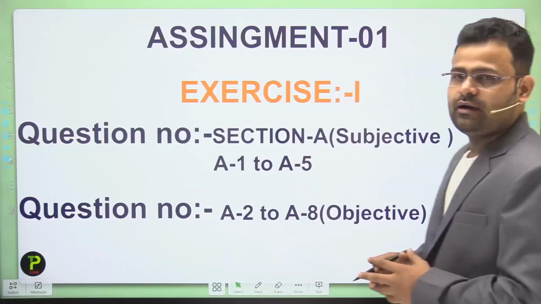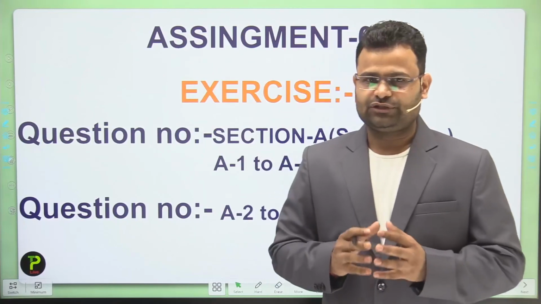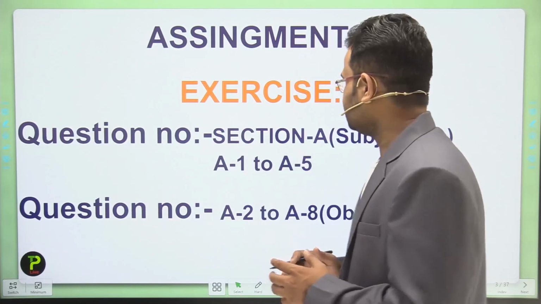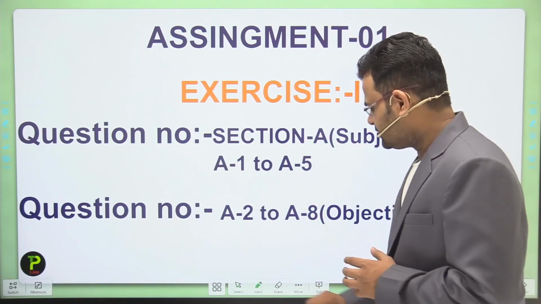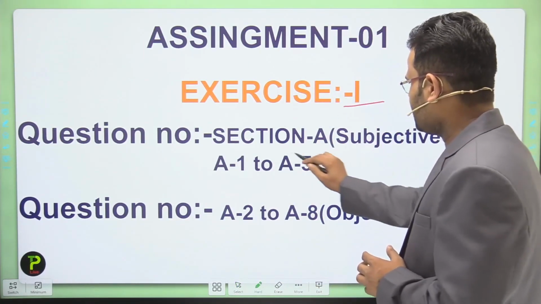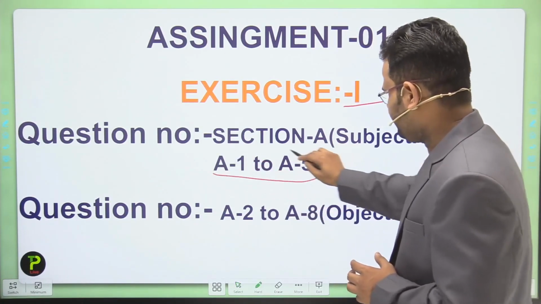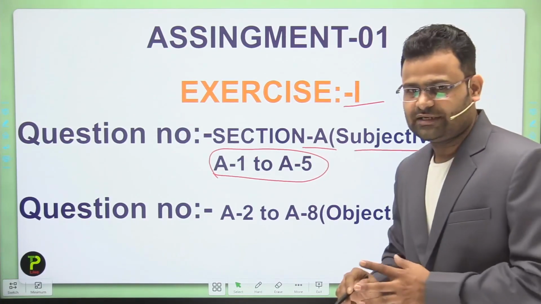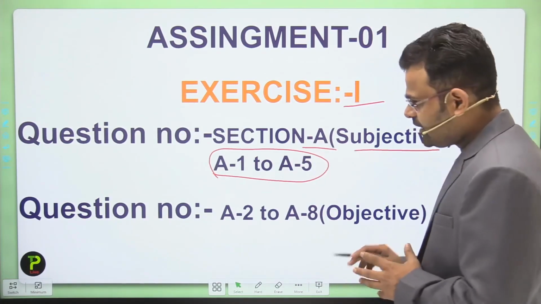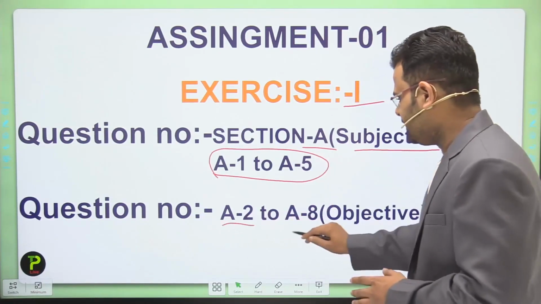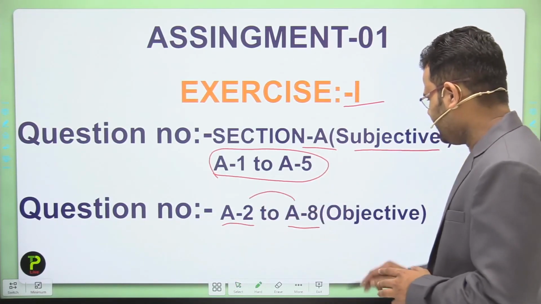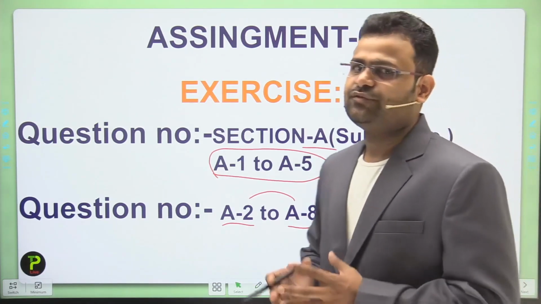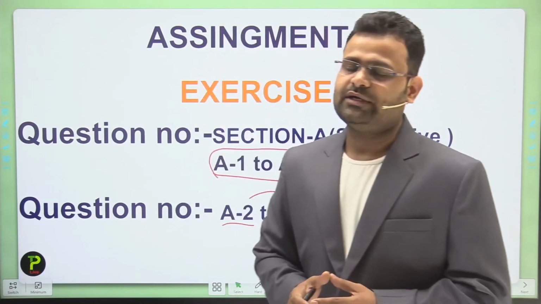Okay students? After completion of that topic, we give the assignment to you. The assignment after today's lecture is exercise 1, questions A1 to A5, all available in section A, and these are the subjective questions. And questions A2 to A8 are objective. Objective questions means just 4 options are given, then choose the correct option.